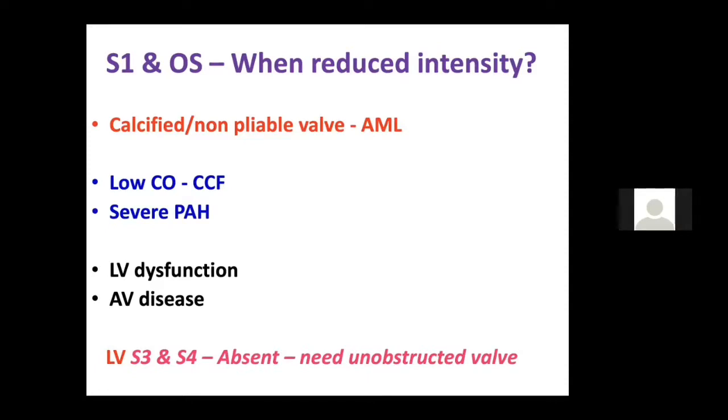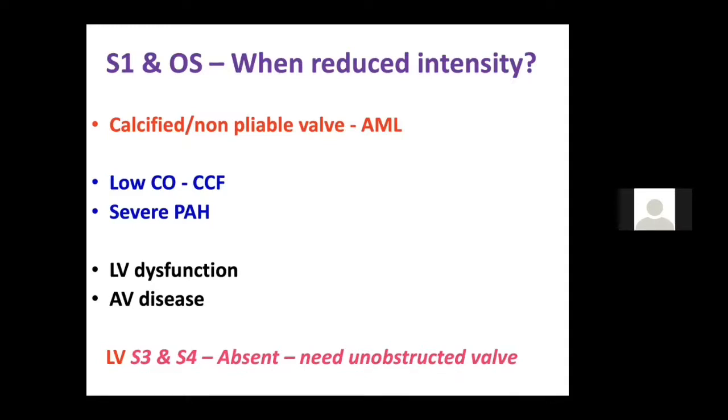If you have a severe PH with RV dysfunction, which causes a reduced LV cardiac output, it will cause a soft S1 and opening snap. Again, severe LV dysfunction may cause soft S1 and opening snap. If you have a severe AR and a severe AS, you may get a soft S1 and opening snap. So these are the causes of soft S1 and opening snap in a patient with severe mitral stenosis.